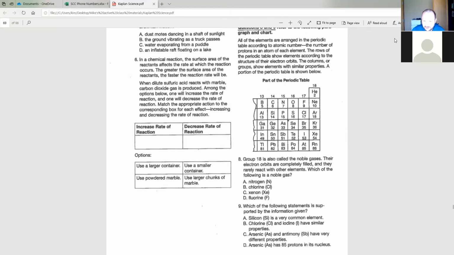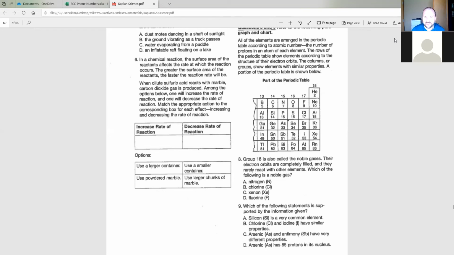A, silicon, Si, is a very common element. B, chlorine and iodine have similar properties. C, arsenic and antimony have very different properties. Or D, arsenic has 85 protons in its nucleus. So again, a lot of that stuff may seem confusing or isn't stuff you know, but it's all up in the paragraph. So let's look at a few things, and we'll rule some out as we go.